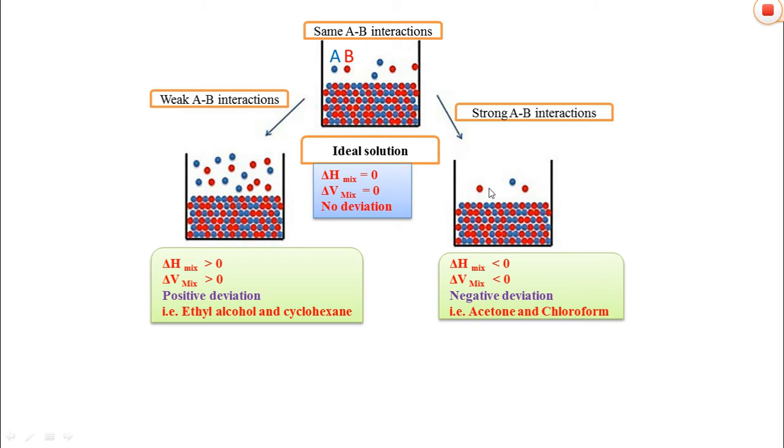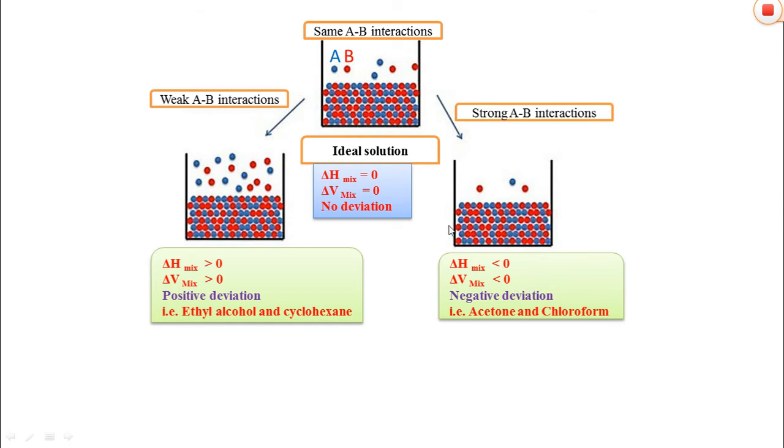Therefore the vapor pressure or partial pressure of the constituents decreases here. Due to the strong interaction they are held together tightly. That's why some contraction occurs and the resultant volume of the mixture or solution is decreased. As a result, delta V of mixing is lesser than 0.